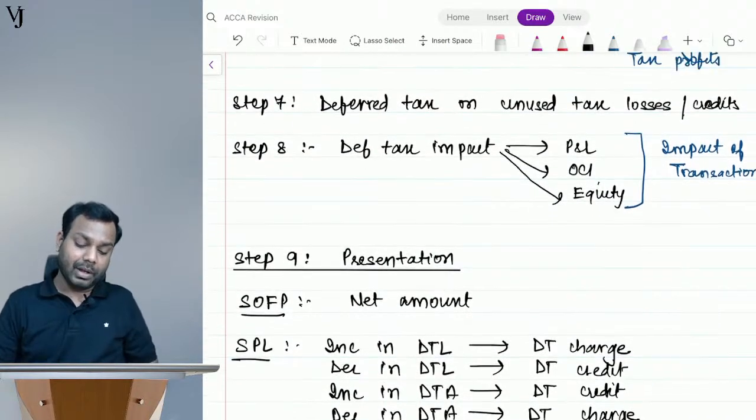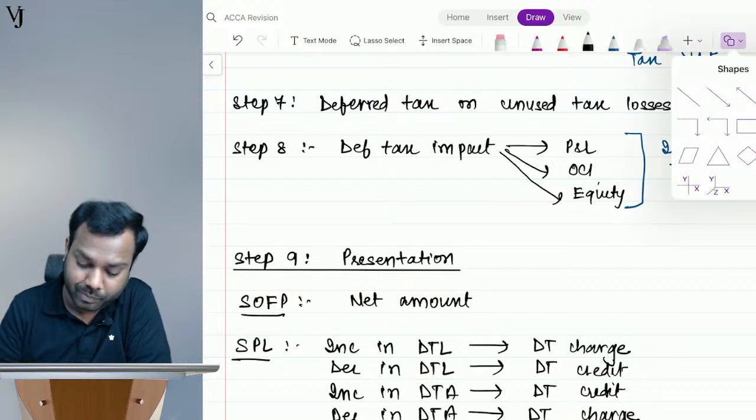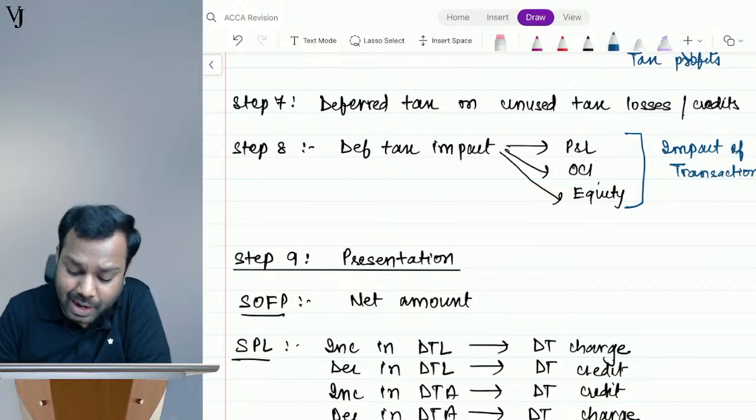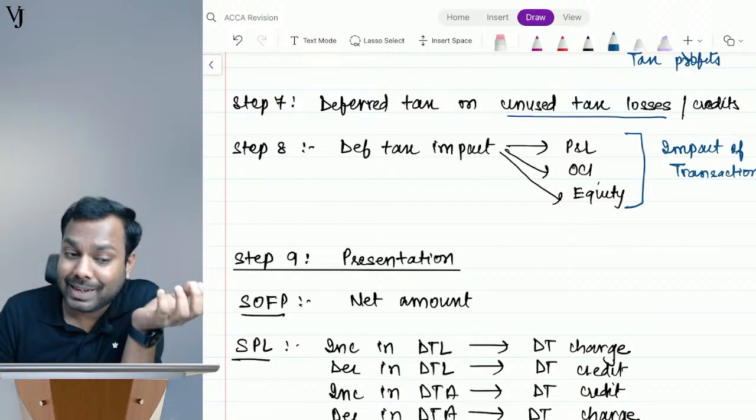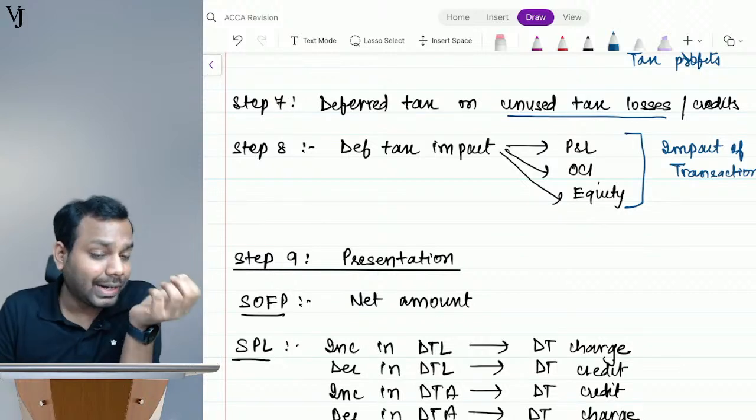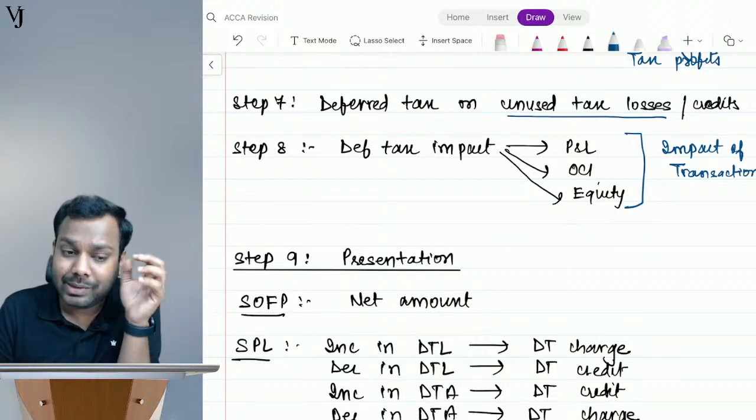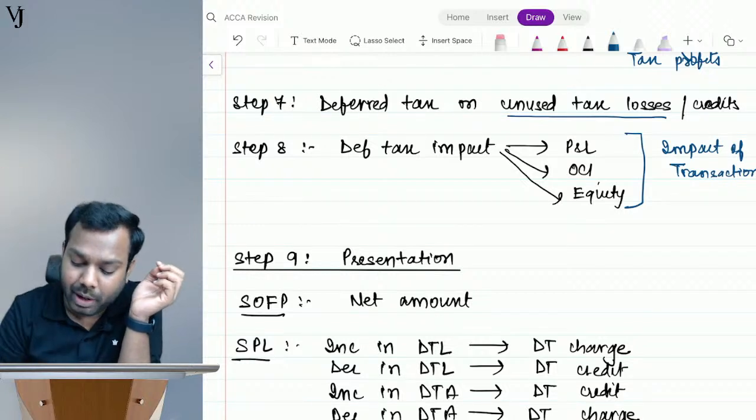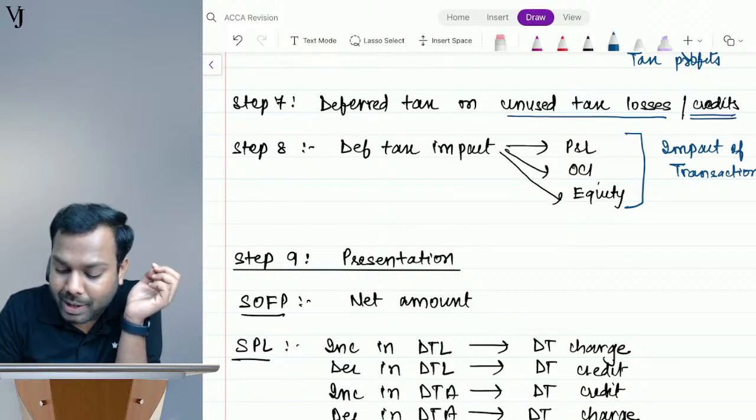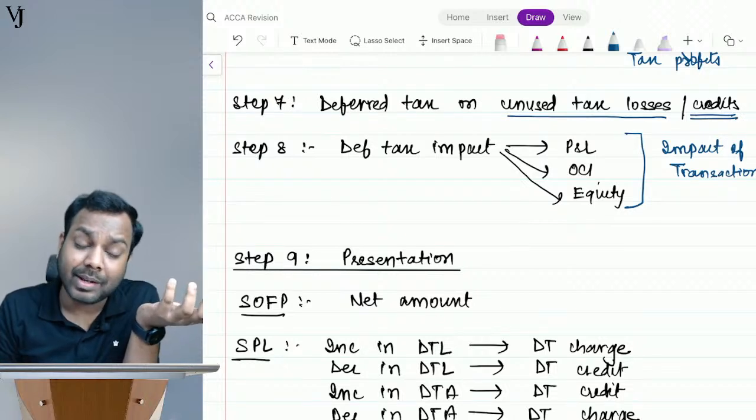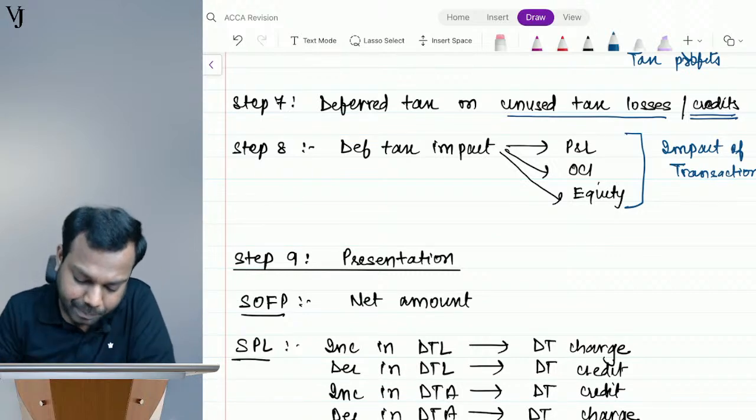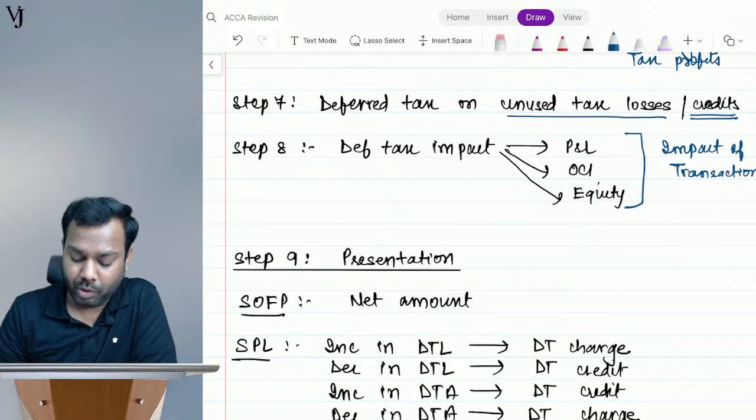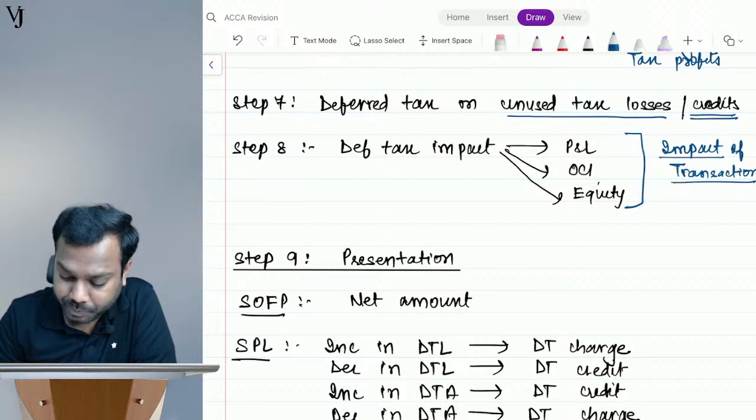Coming to step number 7, deferred tax on unused tax losses. Meaning thereby, whatever carry forward of losses you have, if you are virtually certain that you can adjust these losses against future profits, recognize deferred tax for that. Or if you are having any credits, an example for that is MAT entitlement, recognize deferred tax for that. Now, deferred tax impact will go to P&L, or it can go to OCI, or it can go to equity, depending upon the impact of the transaction.